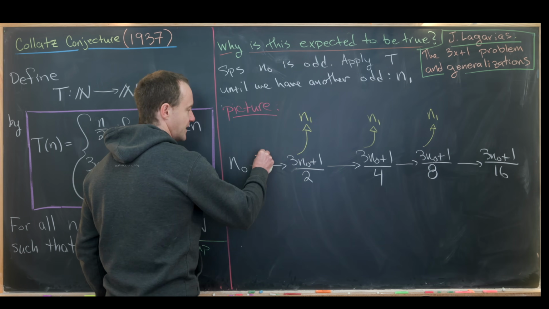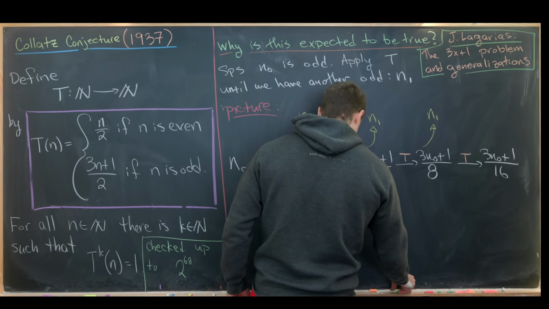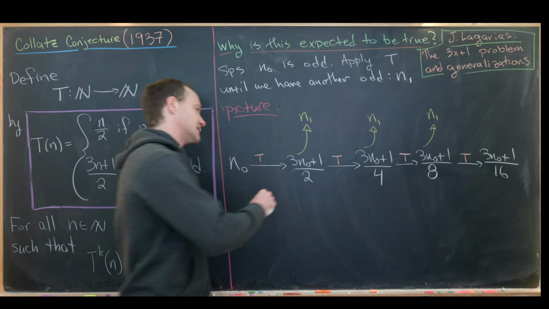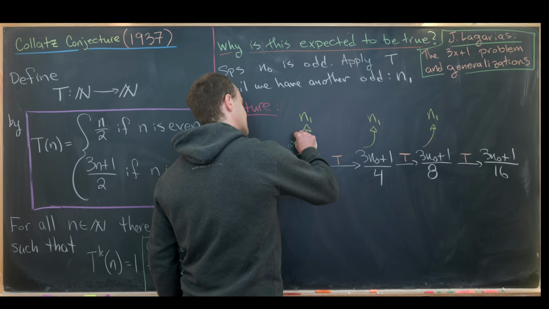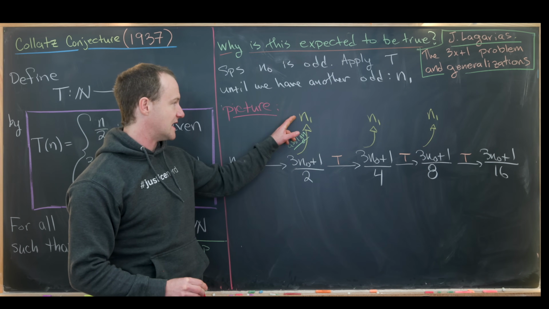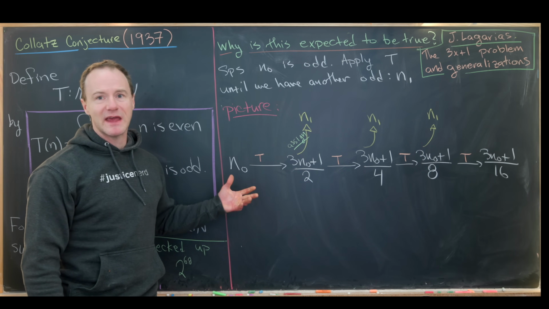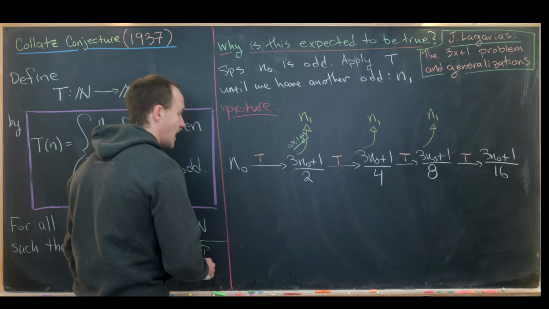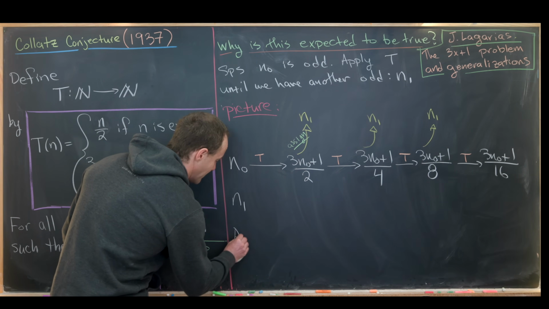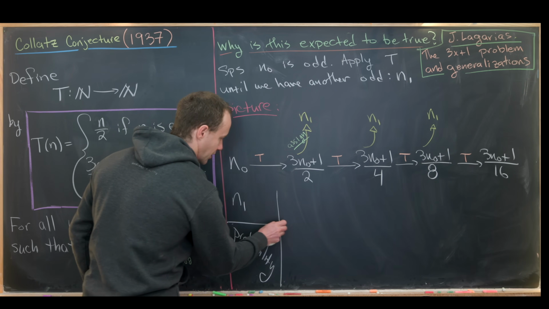Let's point out that these arrows are all applications of T, and these arrows right here are assignments. And what I mean by assign is we're assigning n1 this value right here. So now let's make a chart of possible values of n1, and the probability that those possible values actually occur. Let's see what we've got.